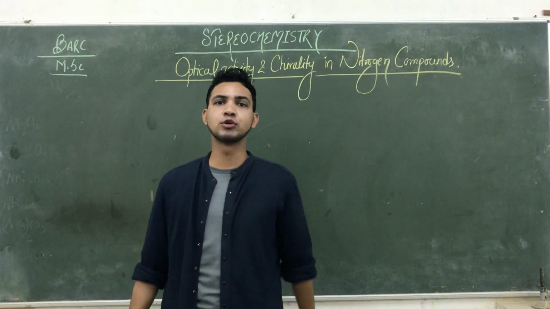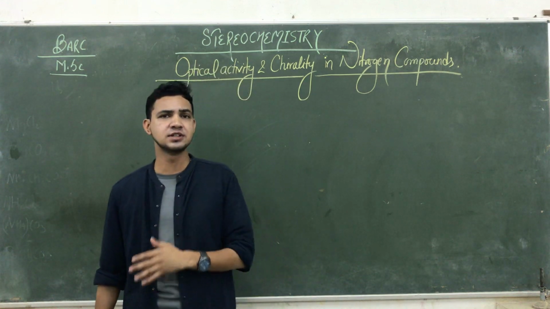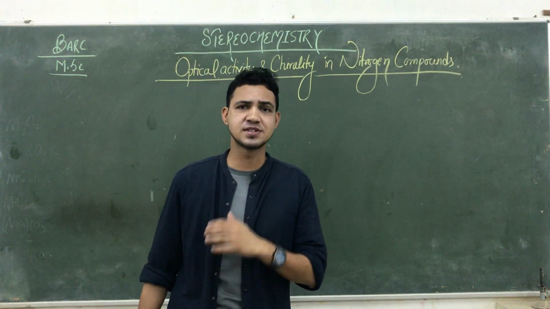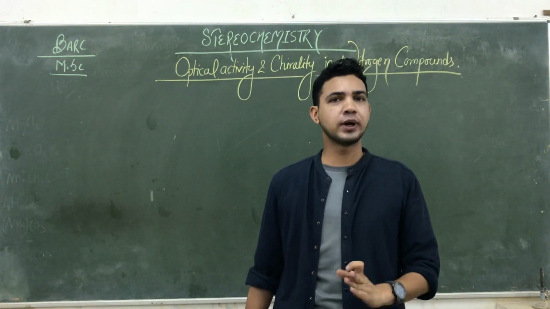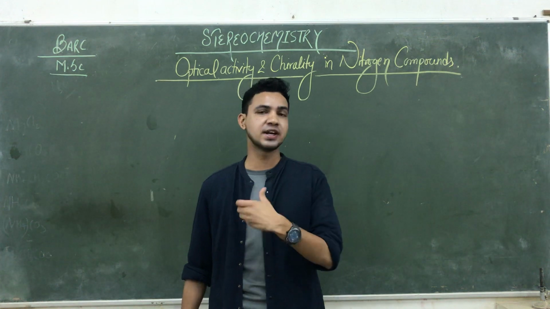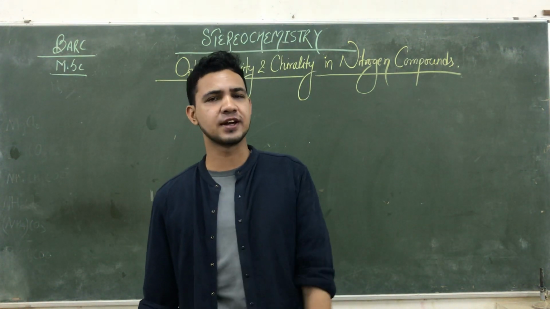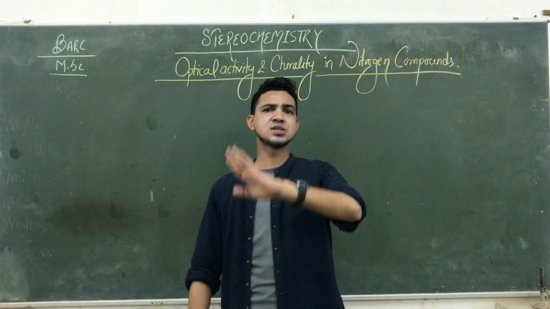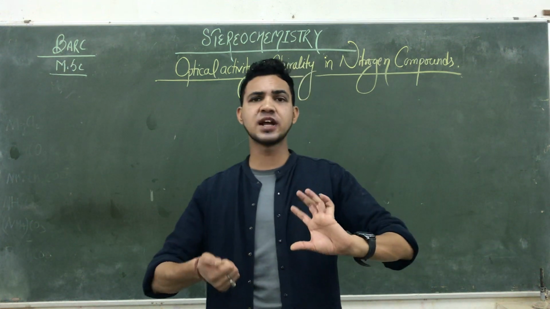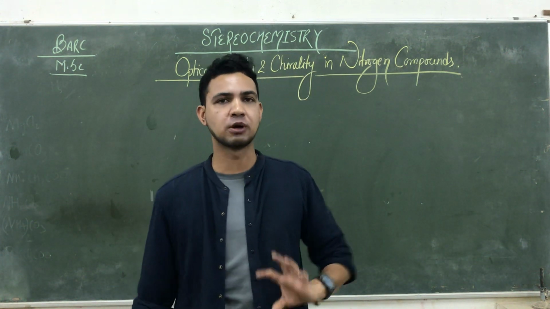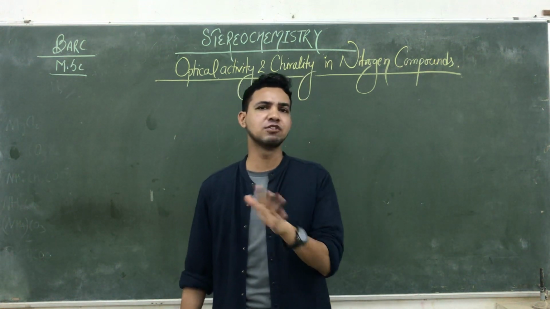Lots of compounds in nature contain heteroatoms, like pyridine, aziridines, azetidines, oxiranes. They are medicinally important compounds, and due to the availability of this heteroatom inside the ring or present in a compound, they show a certain kind of optical activity and chirality. But here, as we have already studied ansa-type compounds, the ansa-type compounds are rotating, flipping compounds, and due to the flipping and rotation, their optical activity is totally destroyed.